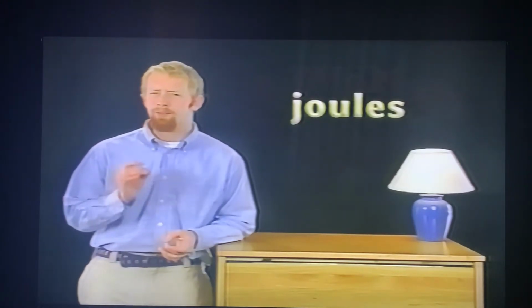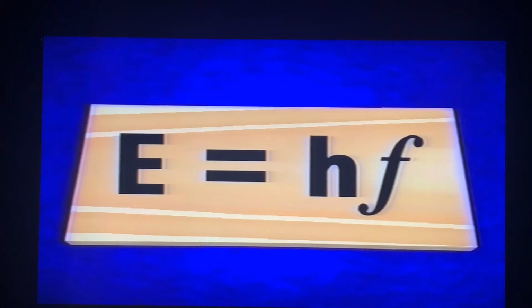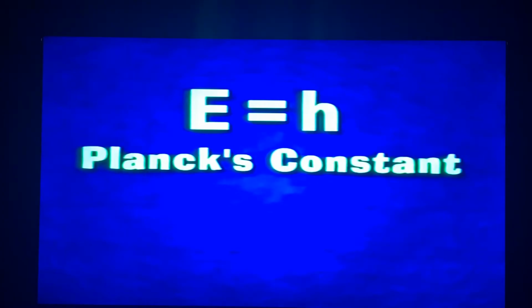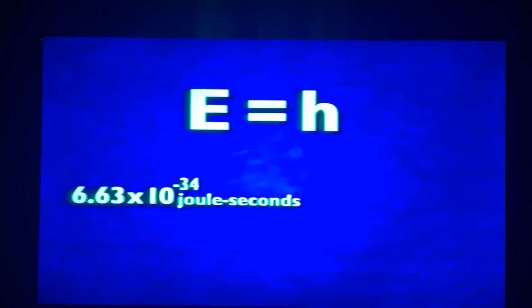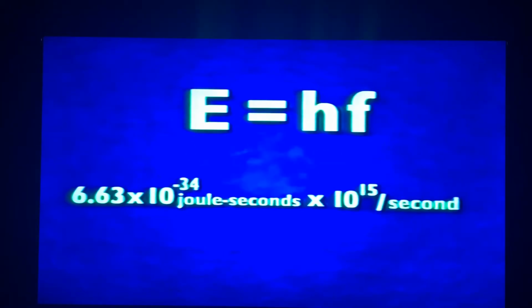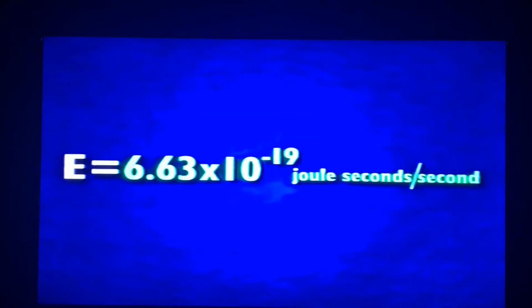So you have light with a frequency of 10 to the 15th. What's the energy of one of its photons? We'll use Planck's equation. E, energy, equals h, Planck's constant, times F, frequency. So we have energy, E, equal to Planck's constant, 6.63 times 10 to the negative 34th joule seconds, times frequency, 10 to the 15th per second. Whip out your calculators, friends, and multiply. E now equals 6.63 times 10 to the negative 19.